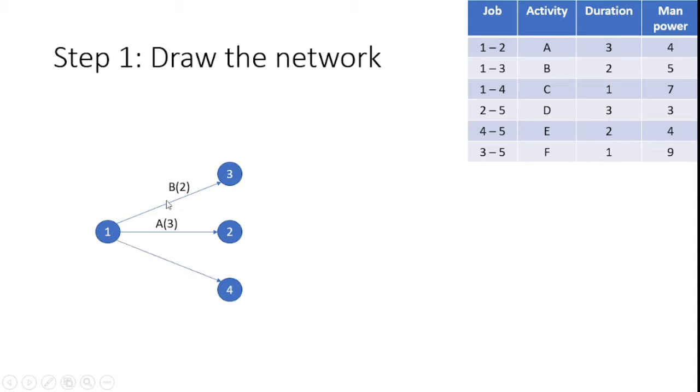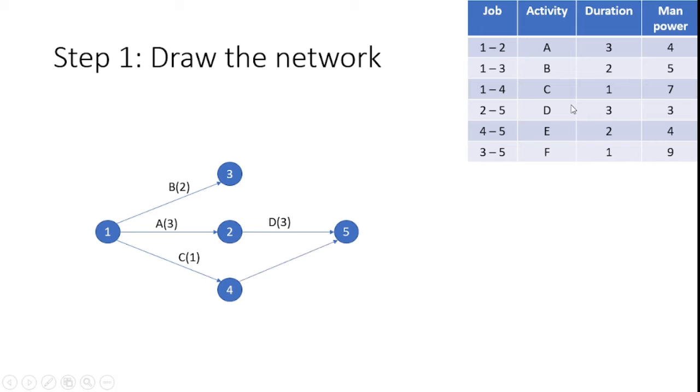And then the next activity is 1 to 4. I can represent this activity as C with a duration of 1, so C of 1. Likewise, I can represent the next activity, which is C of 1. After that, 2 to 5 is available, which consumes D of 3.